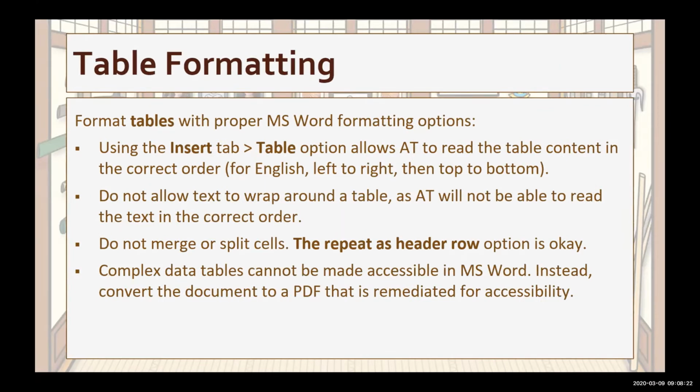If you do include tables in your document, those also must be formatted correctly to be accessible. So don't wrap text, merge cells, or split cells. If you have a complex data table, it's best to convert the document to a PDF first and use the accessibility features there. PDF accessibility tools allow you to label all the cells in a table so that assistive technology knows how to read the table content.